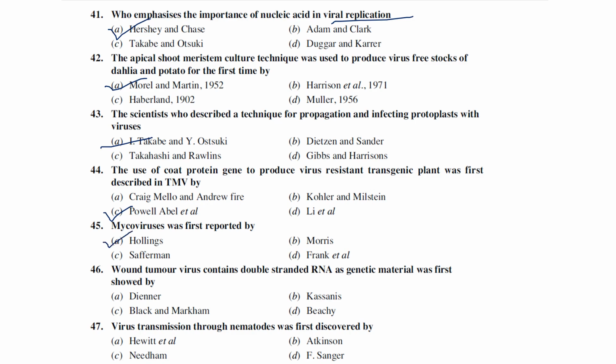Wound tumor virus is generally 70 nanometers in diameter and contains double-stranded RNA as a genetic material. That wound tumor virus contains double-stranded RNA as a genetic material was first given by, they're asking, Black and Markham.